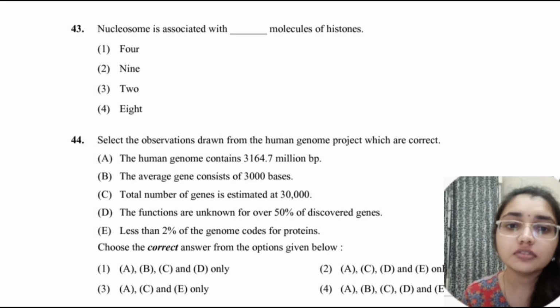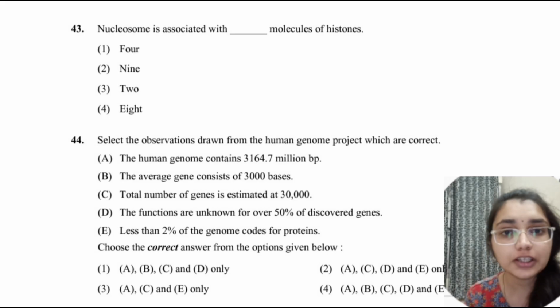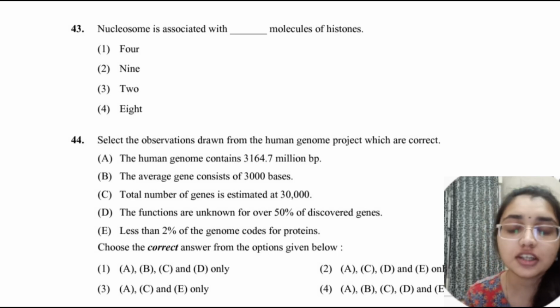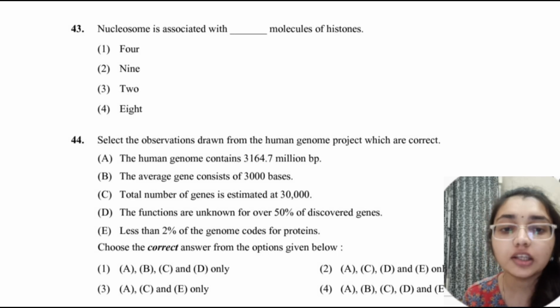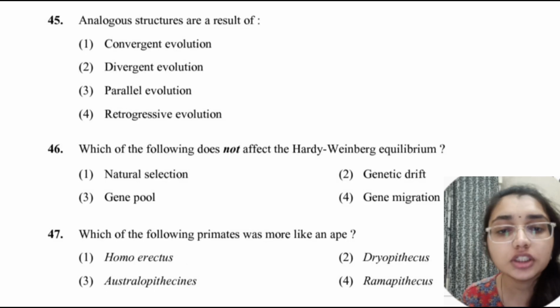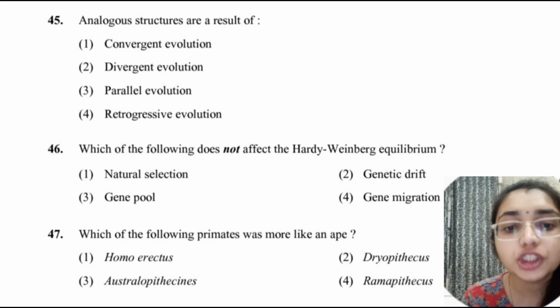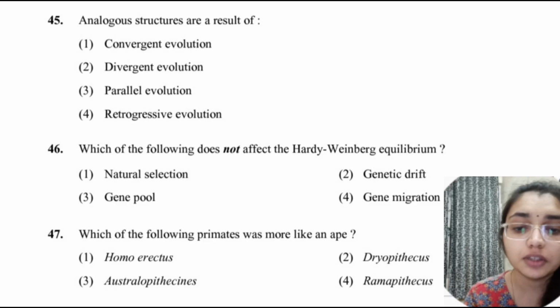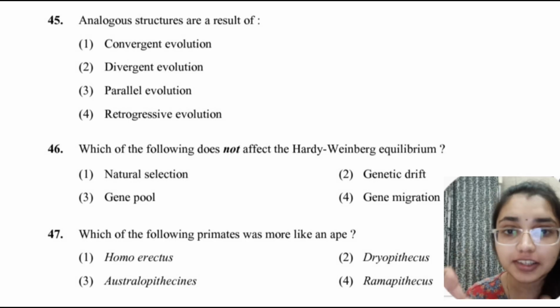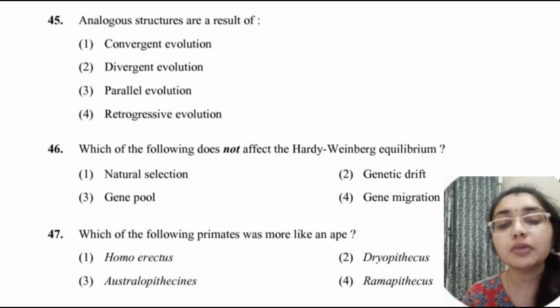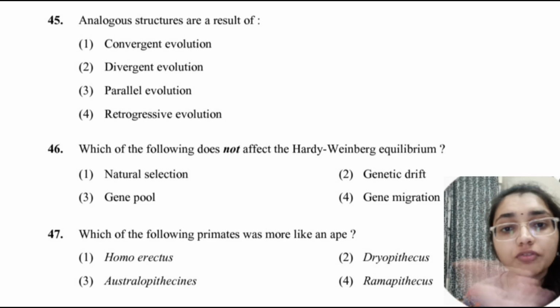Nucleosome is associated with 8 molecules of histone, 2 each of H2A, H2B, H3 and H4. Now, Human Genome Project, observe, you have to tell the correct option here. All the statements are correct here. Then analogous structures are the result of convergent evolution, that is the answer here. Then which does not affect the Hardy-Weinberg equilibrium? That is the gene pool. It is a total set of genes. The equilibrium describes the gene pool in the absence of the other forces.